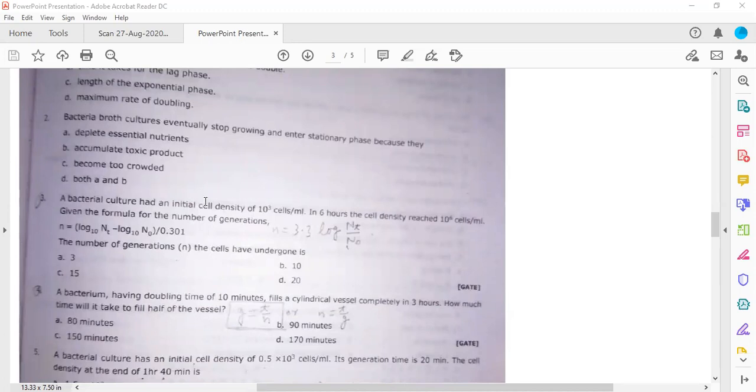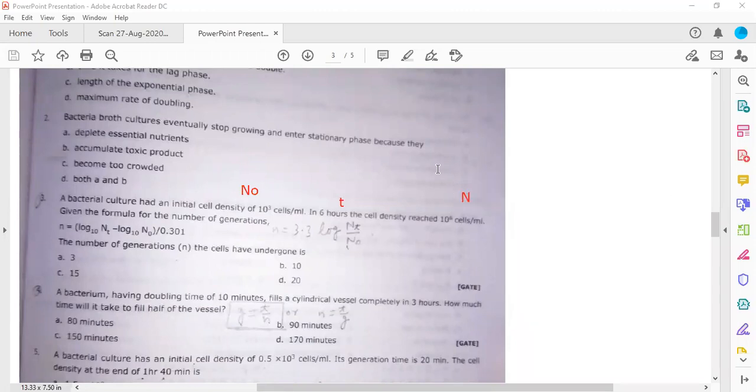So for example, here it is given, what is this? First value, initial cell density. Initial cell density generally we write with N naught, right? So N naught. Actually, I cannot write this 0 as a subscript, so I am writing like this. This is not N, this is N naught. That is the initial cell density. So this is 10 to power 3 cells per ml in 6 hours. What is this 6? It is T, total time. The cell density reaches 10 to the power 6 cells per ml. Now what is this? This is N actually.